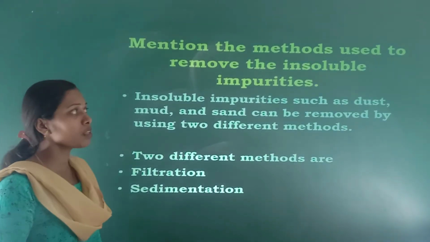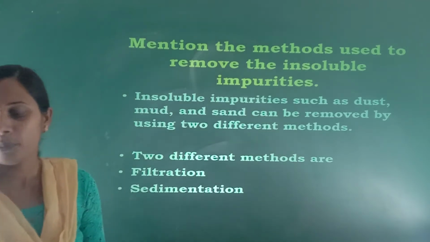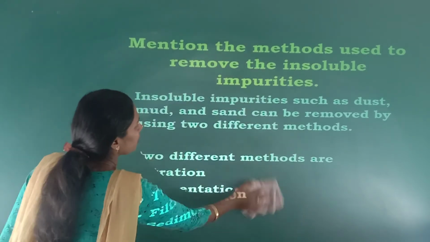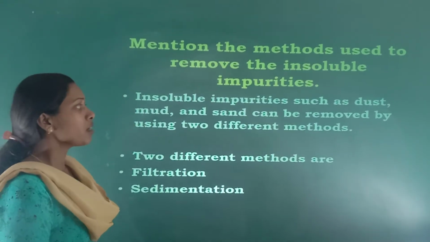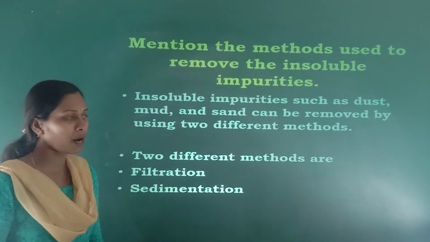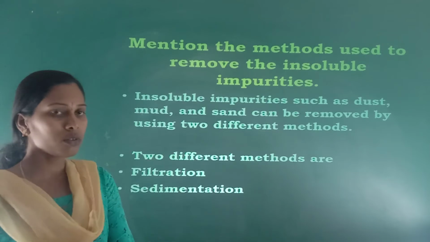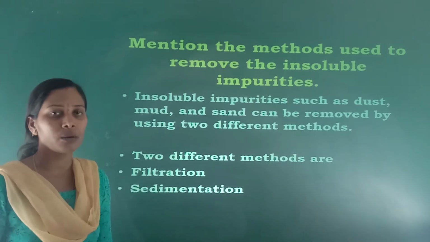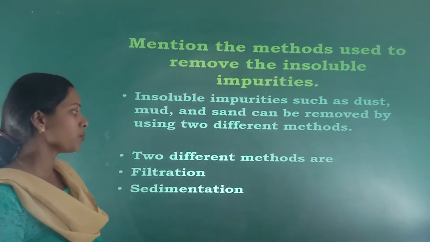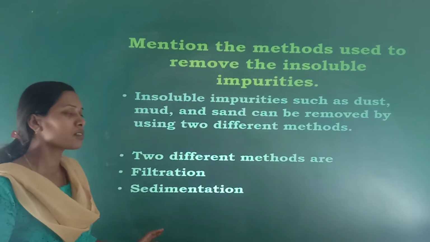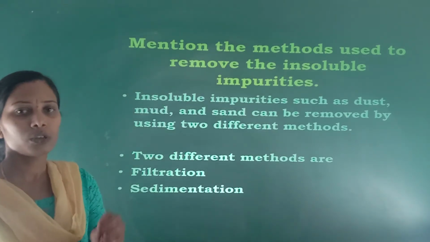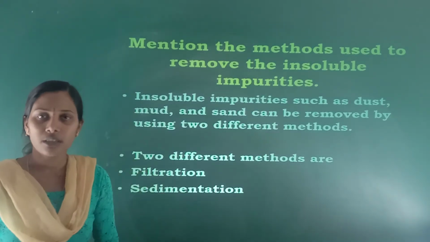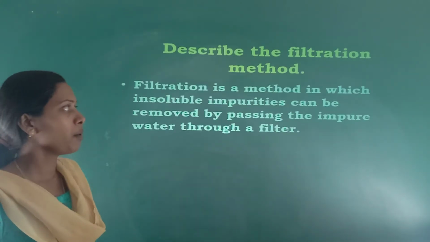Next, mention the methods used to remove the insoluble impurities. Insoluble impurities such as dust, mud and sand can be removed by using two different methods. Which are those two methods? The two methods are the filtration method and the sedimentation method.